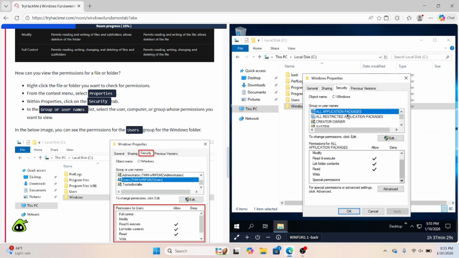Now that I'm in the Windows properties, you can click on here, so the groups are usernames, and it'll show different permission structures that they have. Creator Owner, you can see they have special permissions right there. Go down to Administrator, also special permissions. Let's say Users, because it's going to be the majority of people on there. You're not going to be able to do much of anything, but you can read and execute, list folder contents, and read. What you can't do is write. You don't have any special permissions as just a regular user for this file.